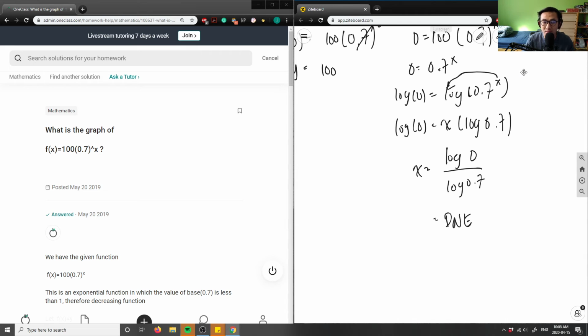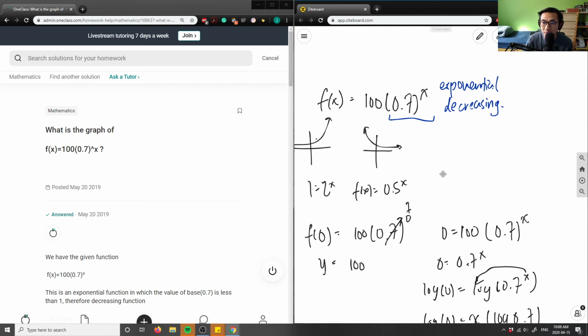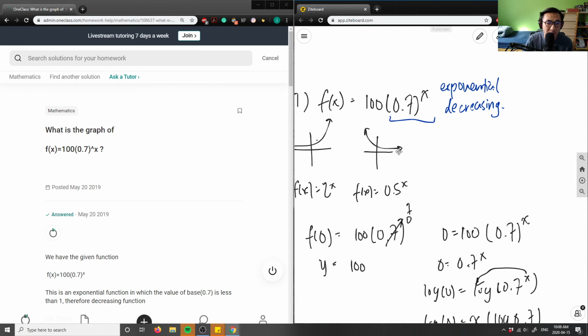There's no x value here, which makes sense because there is an asymptote. So if you look at all the x's here, this will never touch x, which makes sense. And our y value would be 100. So let me just sketch this graph. I'm going to do a really rough sketch, and we can use Desmos to verify this.